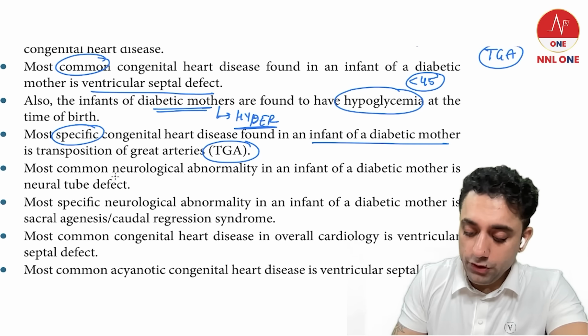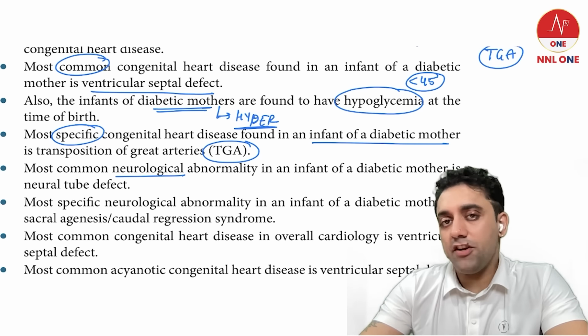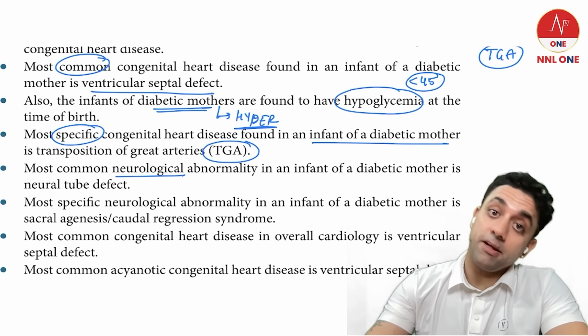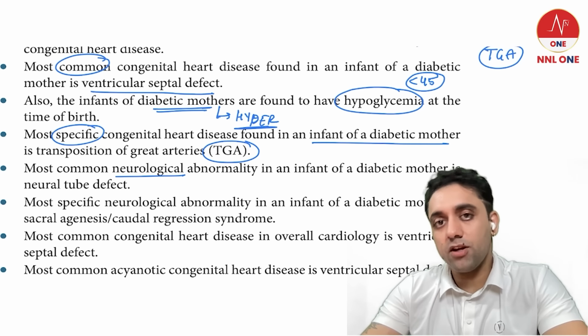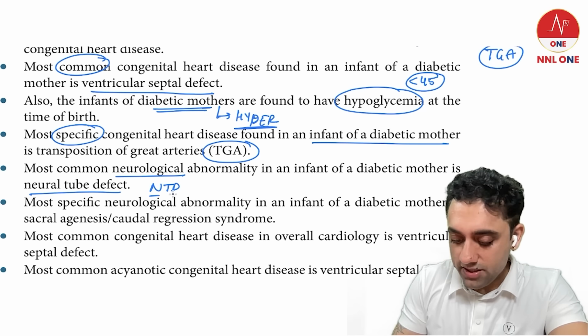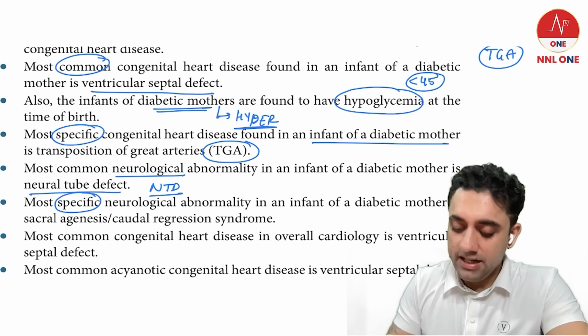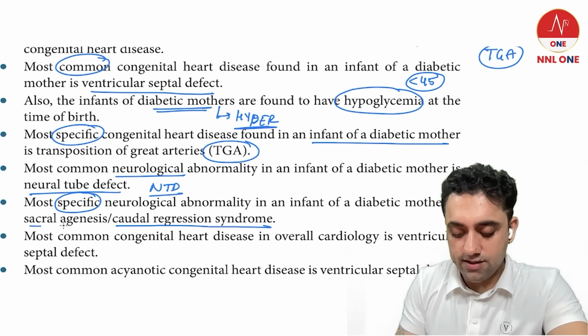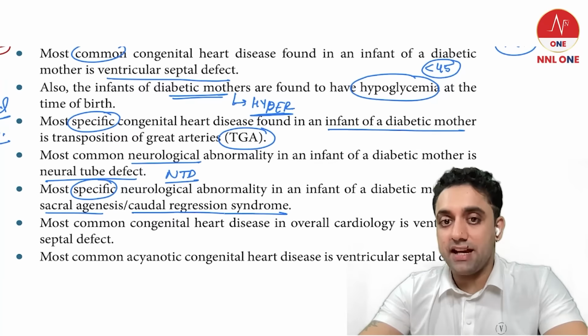Which is the most common neurological abnormality in infant of diabetic mother? The most common neurological abnormality in infant of diabetic mother is neural tube defect. And which is the most specific neural tube defect? That is nothing but caudal regression syndrome, which is also known as sacral agenesis.